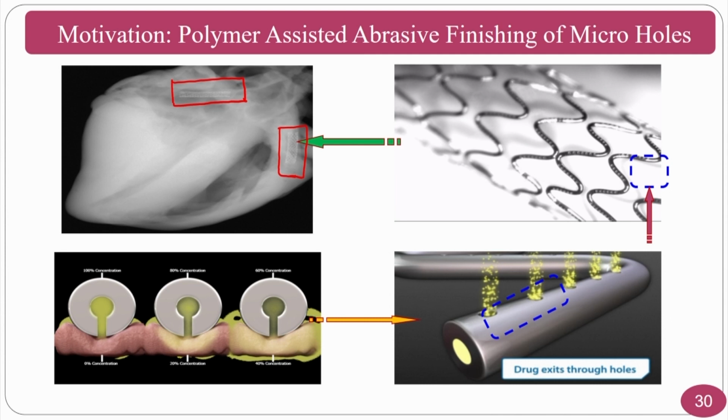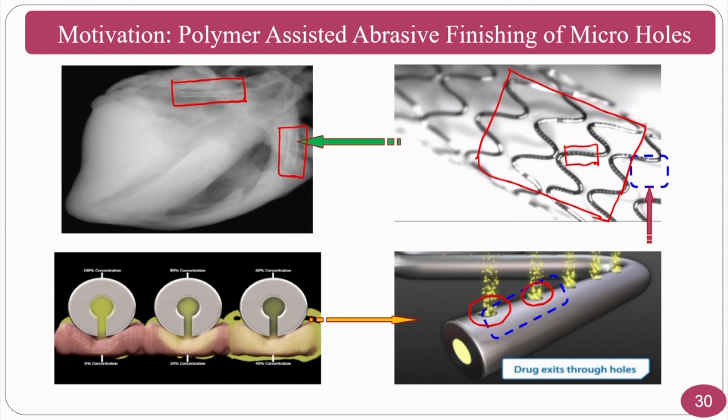If I take an overview of the stent, in some portion, if you just check, what you are seeing here is micro holes. These are the micro holes that are there in a stent, and these micro holes will support the drug that will be coming out. Now you can see here the drug is coming out from the holes. As you have seen in the previous slots also, some applications also use slots for drug eluting applications and other things.